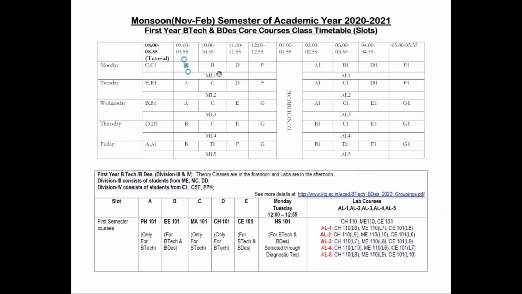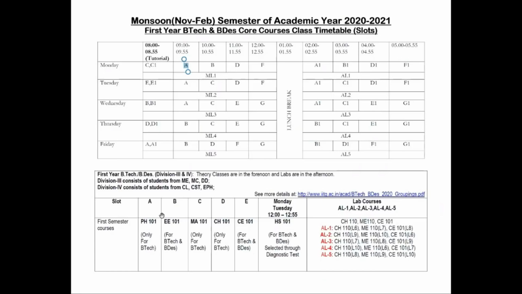The 4 divisions are divided into 2 parts and they will go in parallel. Now you can see here there is ML1, ML2, ML3. This means morning lab 1. Who are in morning lab 1? We will come to that. And there are afternoon lab 1, afternoon lab 2, afternoon lab 3. You can see the groups here. Afternoon lab 1 is lab group 6, who will do Chemistry 110, lab group 7 will do ME 110, and lab group 8 will do Civil Engineering 1101. You have to catch these carefully.